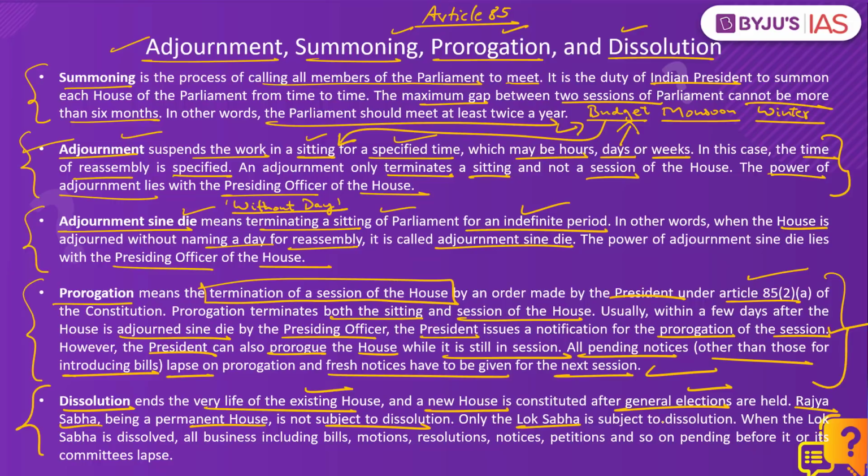It's only the Lok Sabha which is subjected to dissolution, and this could happen automatically, that is after the term of the Lok Sabha expires after 5 years, or when a national emergency is proclaimed, or when the Council of Ministers lose the confidence of the Lok Sabha. In all these instances, the president can provide for the dissolution of the lower house, and once the Lok Sabha is dissolved, all pending business before the house, including bills, motions, resolutions, etc., lapse with the dissolution of the house.